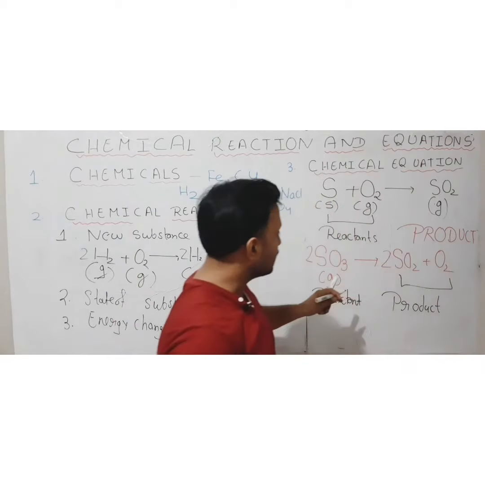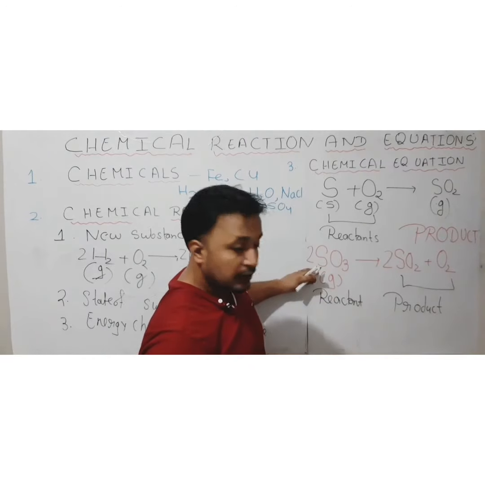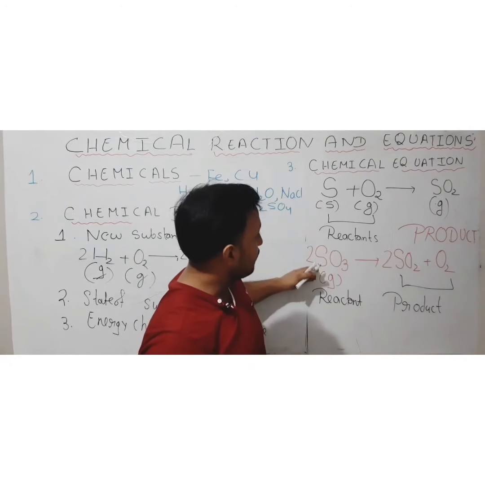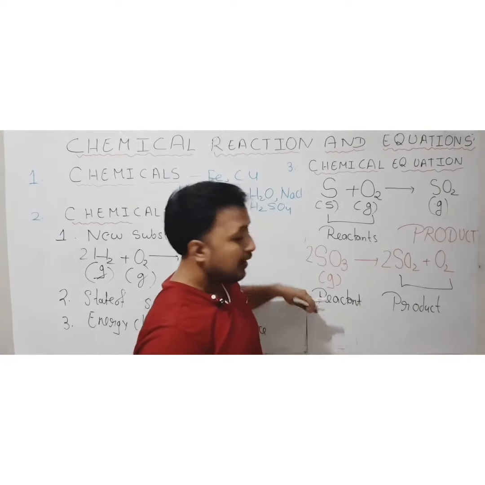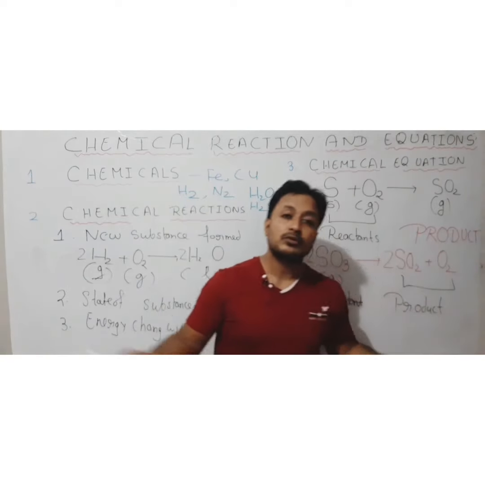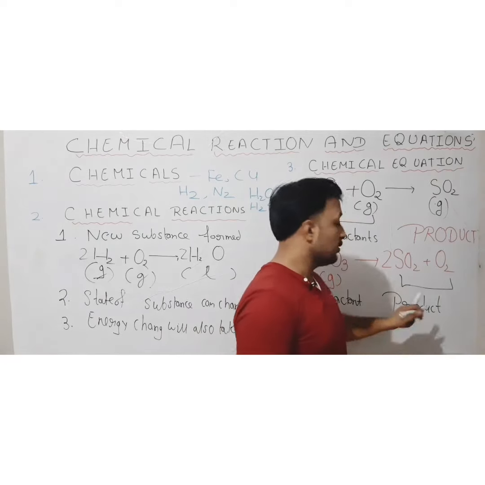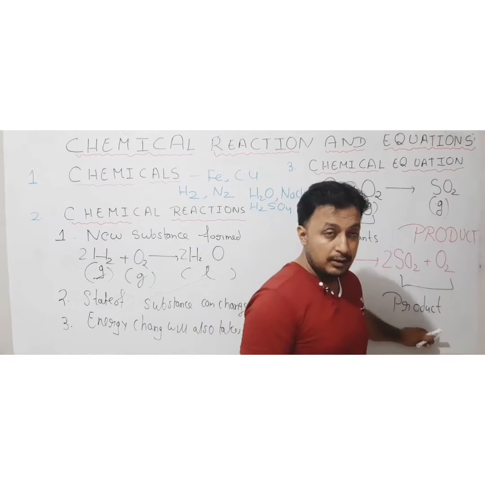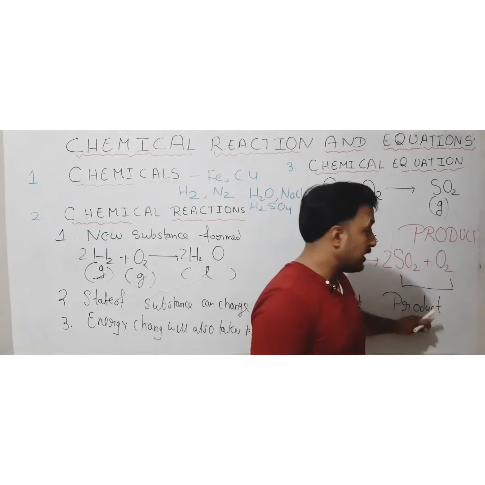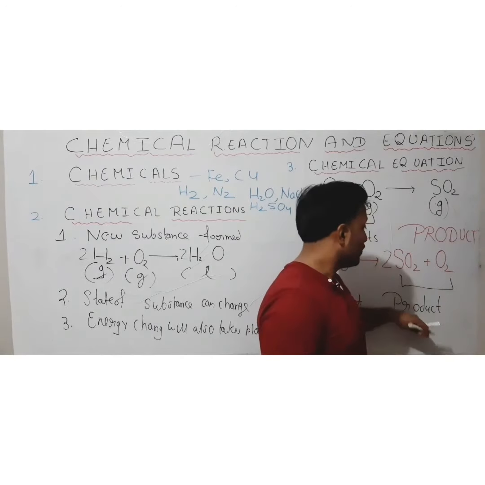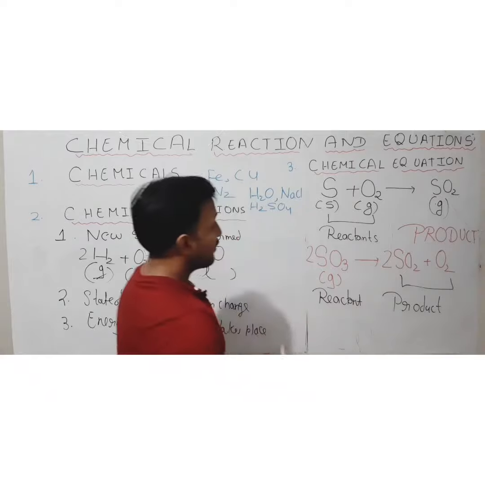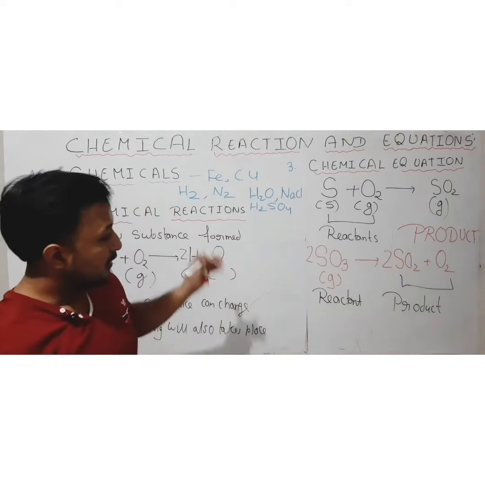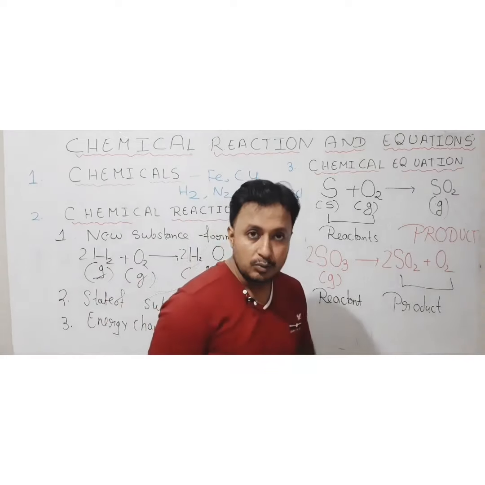In a chemical equation, the substance which starts the process will be placed on the left hand side and is known as reactant, and the one which we are getting after the process is complete is known as product, and that will be on the right side of the chemical reaction. Okay, chemical equation. So this is how we write the chemical equation.